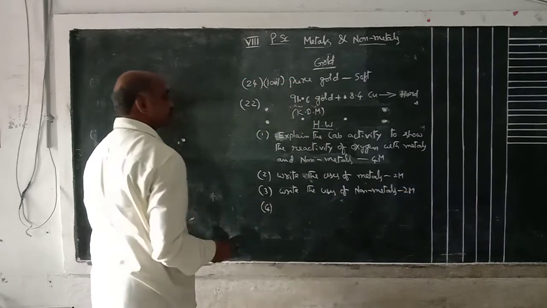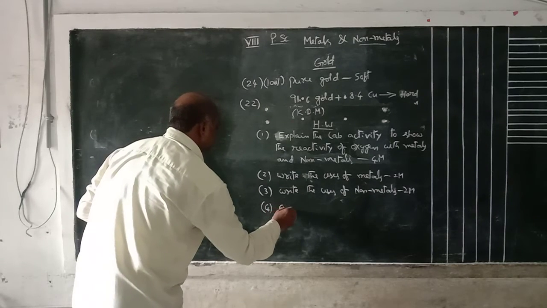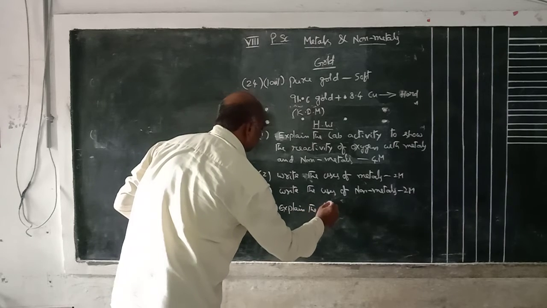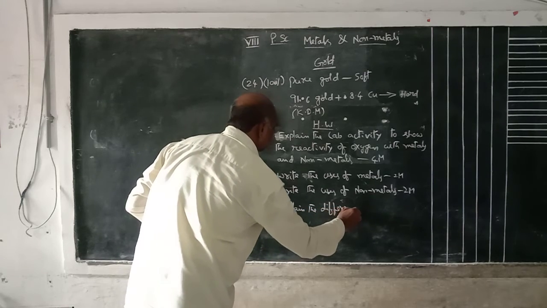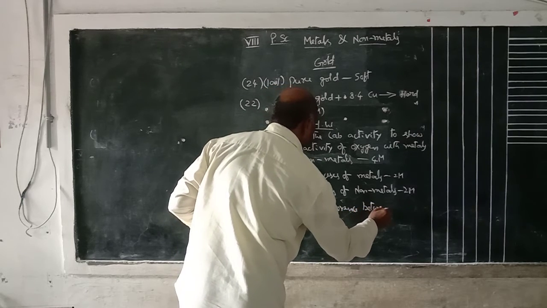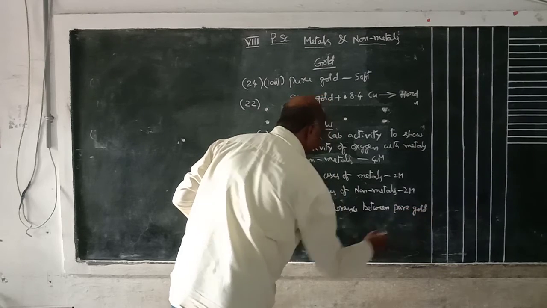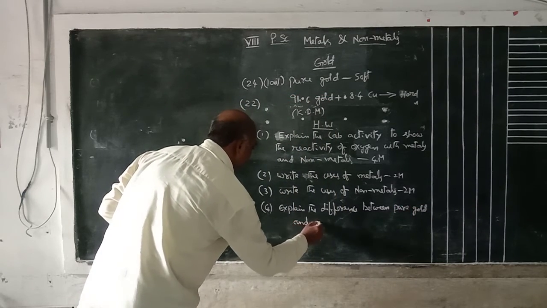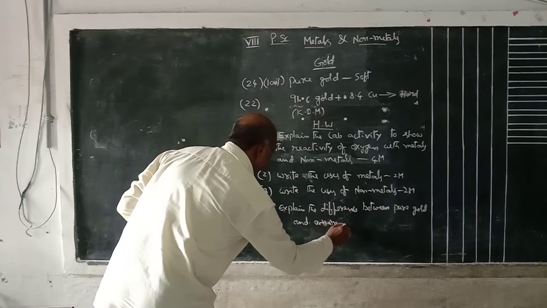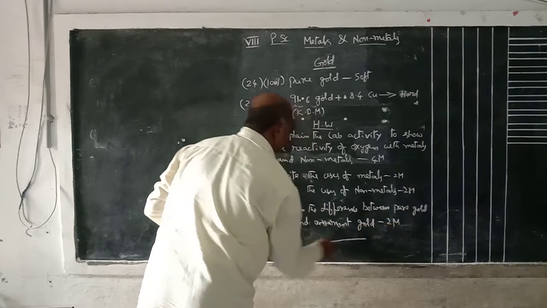Last question is explain the difference between pure gold and ornament gold. This is also 2 marks.